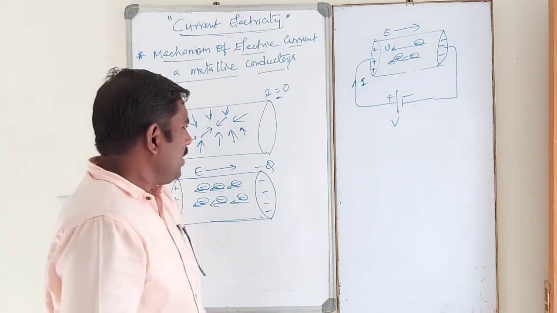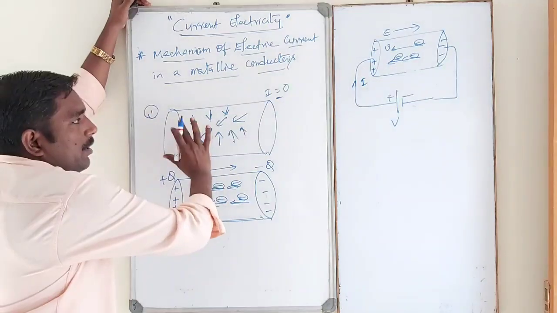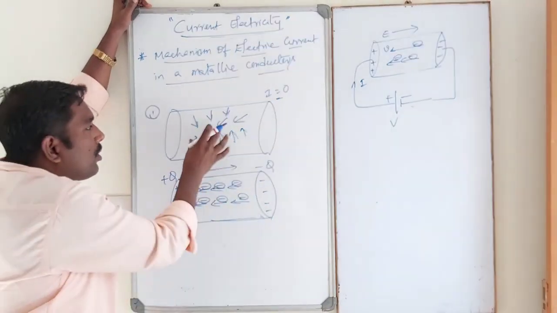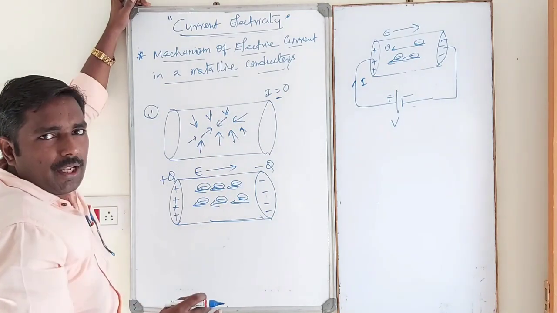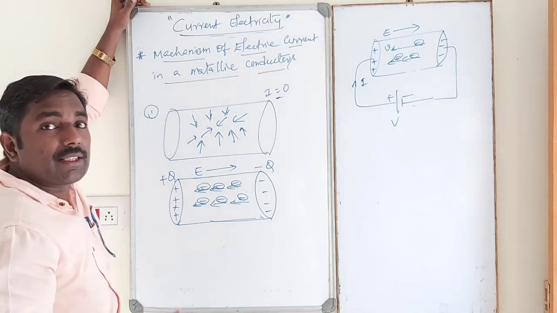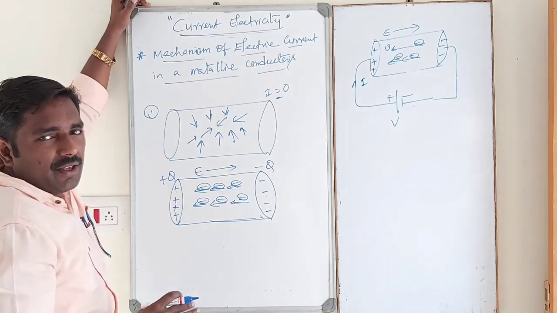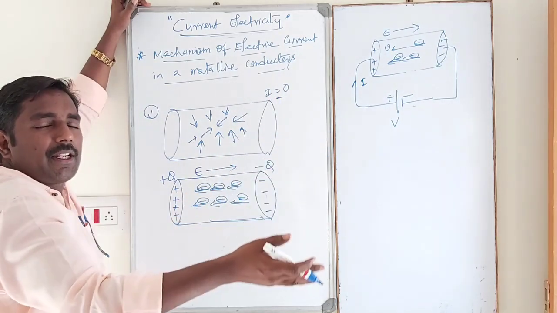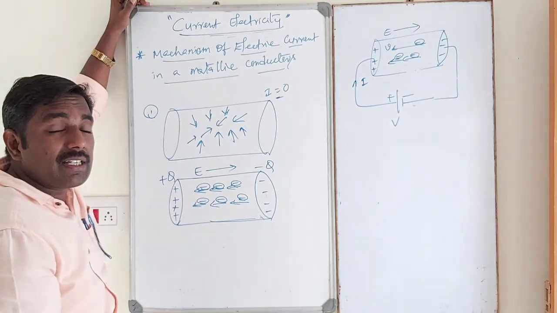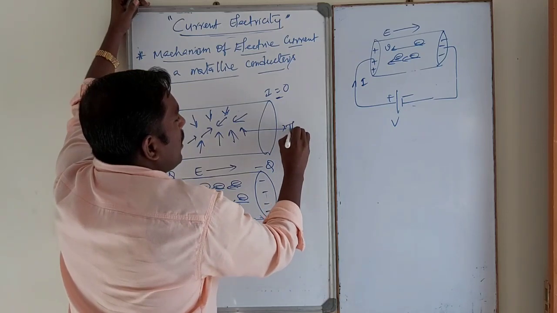See, dear students, in the first diagram there is no external electric field. So electrons move randomly and collide with each other due to their thermal energies. Thermal energy depends upon temperature. As the temperature of the conductor increases, thermal energy also increases. That's why the velocity of the electrons also increases. That velocity is called thermal velocity.